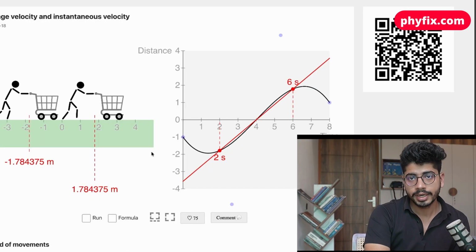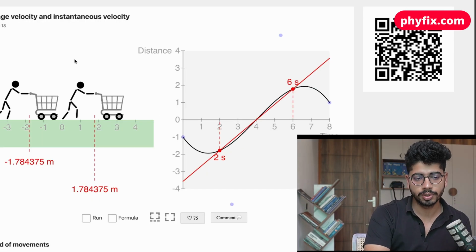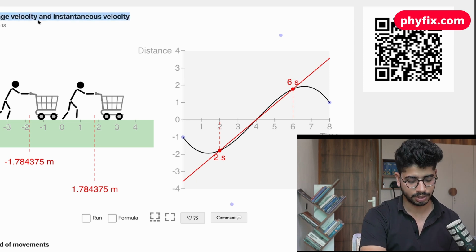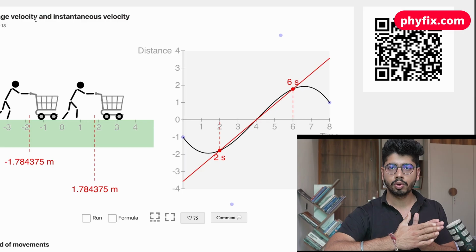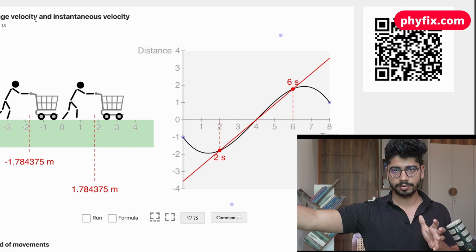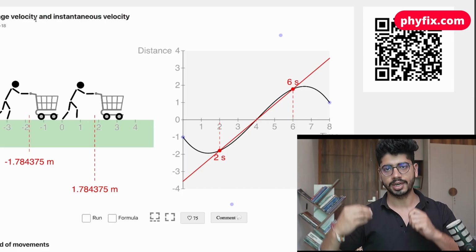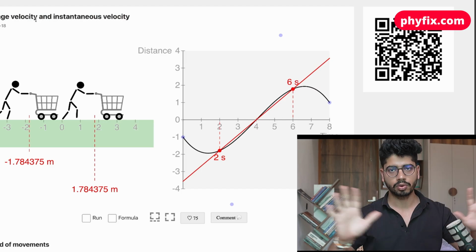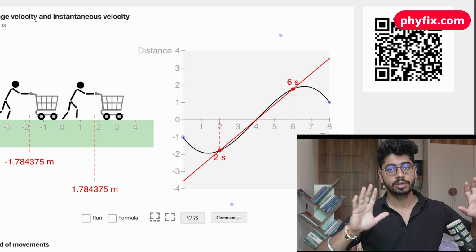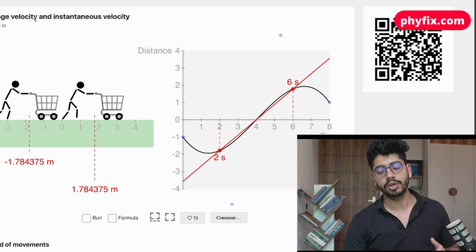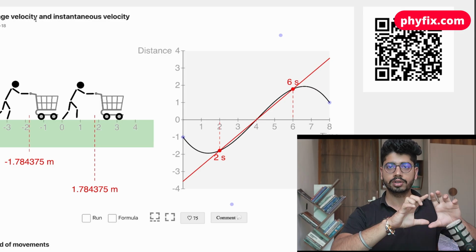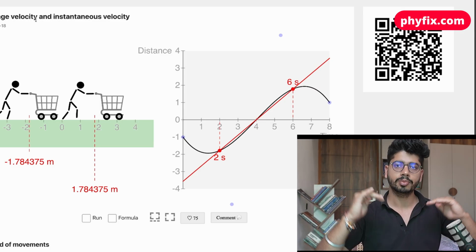Let's try to understand the difference between average velocity and instantaneous velocity. As the name suggests, average velocity is the overall displacement that you have done divided by the total time. So that is the average. On average, how much the speed or the velocity is. So we calculate the displacement that he covered and divide it by the total time.